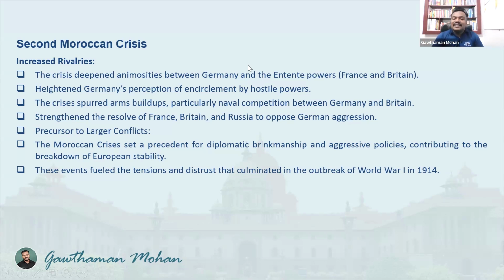So the Moroccan crisis set a precedent for diplomatic brinkmanship and aggressive policies, contributing to the breakdown of European stability. So here we are very clearly saying that European stability was compromised. How was it compromised? When enmity happened in Europe, when the rivalry started evolving in Europe, that stability, that unity is gone. Right now, Germany is on one side, and on the other side you can see Britain, France, and Russia. These events fueled the tensions and distress that culminated in the outbreak of World War I in 1914.